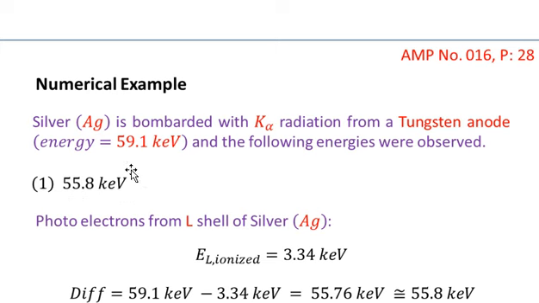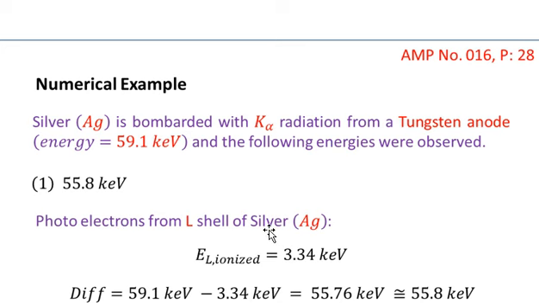So let's account for how we can justify this energy, which is 55.8 kilo electron volt. When this energy of 59.1 kilo electron volt, the energy of the K alpha radiation, is bombarded on the silver atom, the silver atom is ionized.